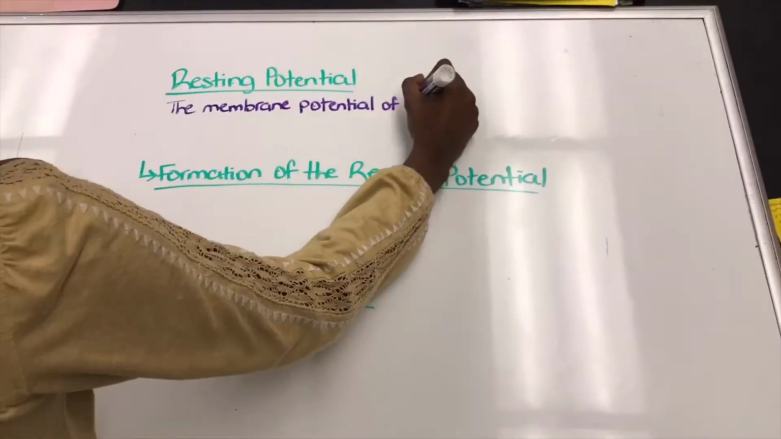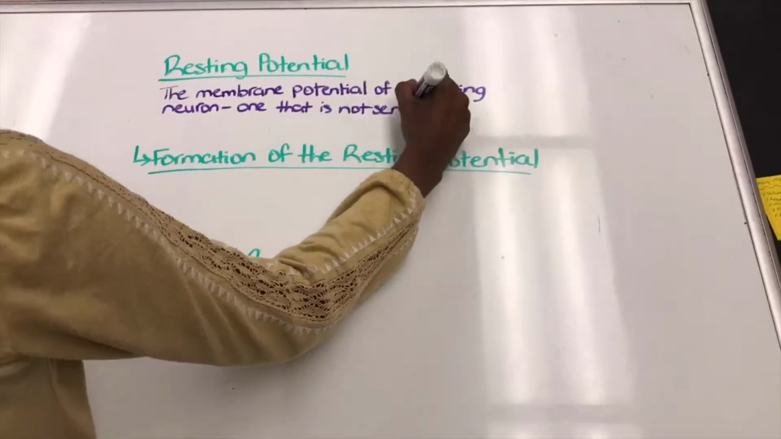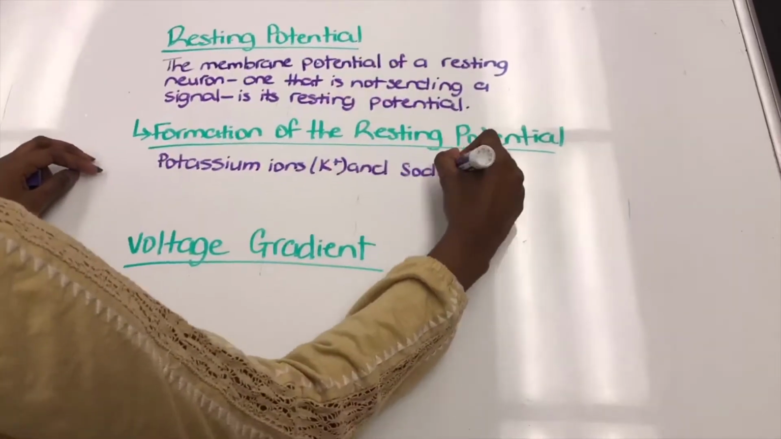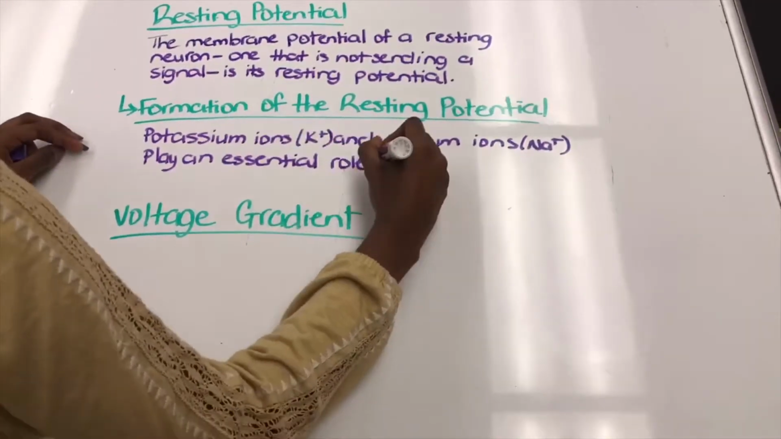The membrane potential of a resting neuron, which is one that is not sending a signal, is its resting potential. Potassium and sodium ions play an essential role in the formation of a resting potential.